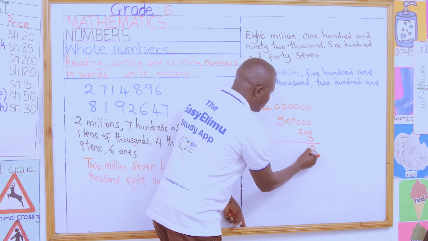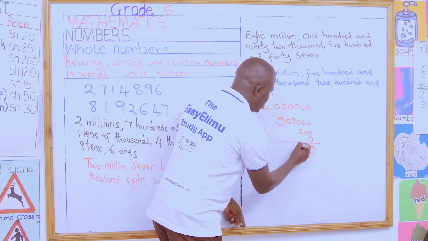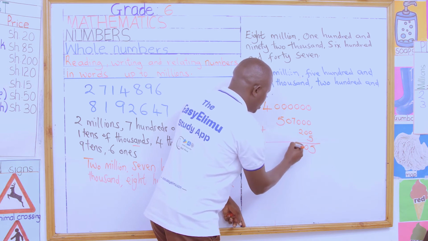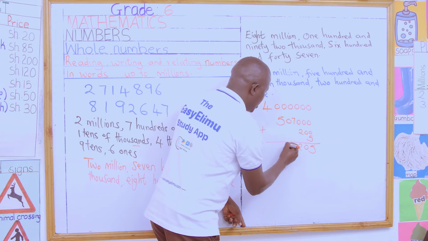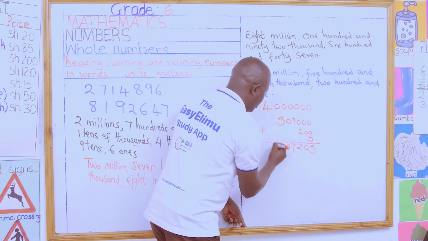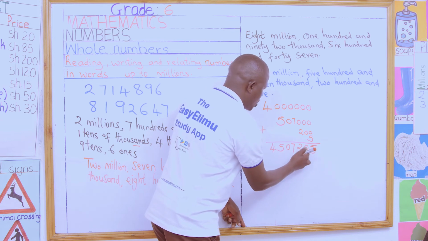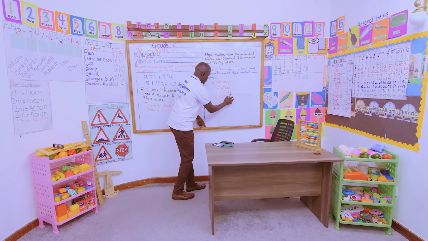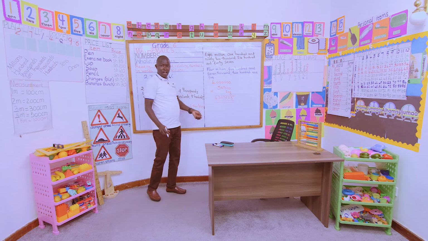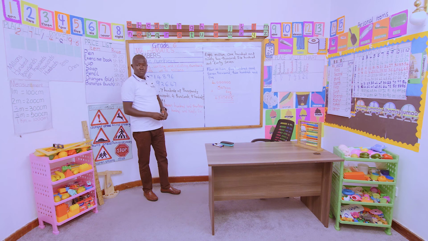We'll have 5, 0, 2, 7, 0, 5, and 4. How many digits are those? 1, 2, 3, 4, 5, 6, 7. So our number is complete. That is how we transfer that number into symbols.